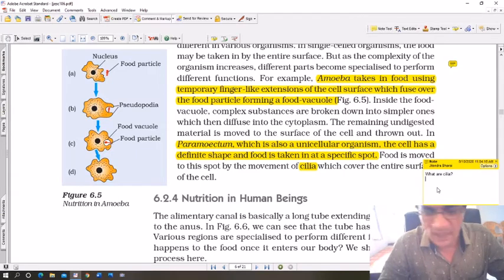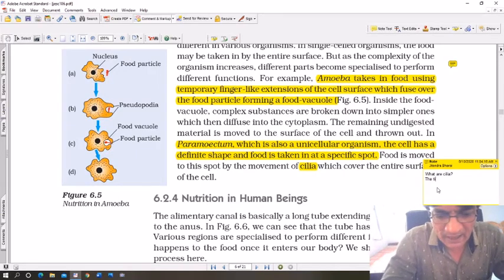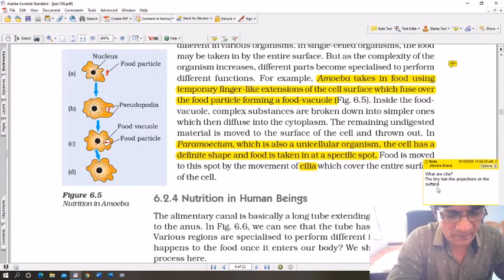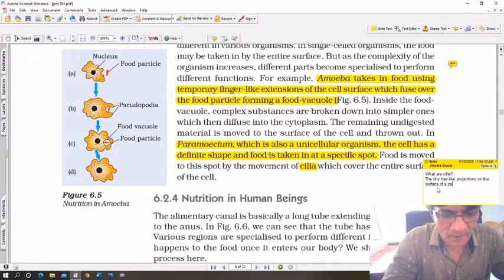What is cilia? You see the tiny hair-like projections on the surface of a paramecium are called cilia.